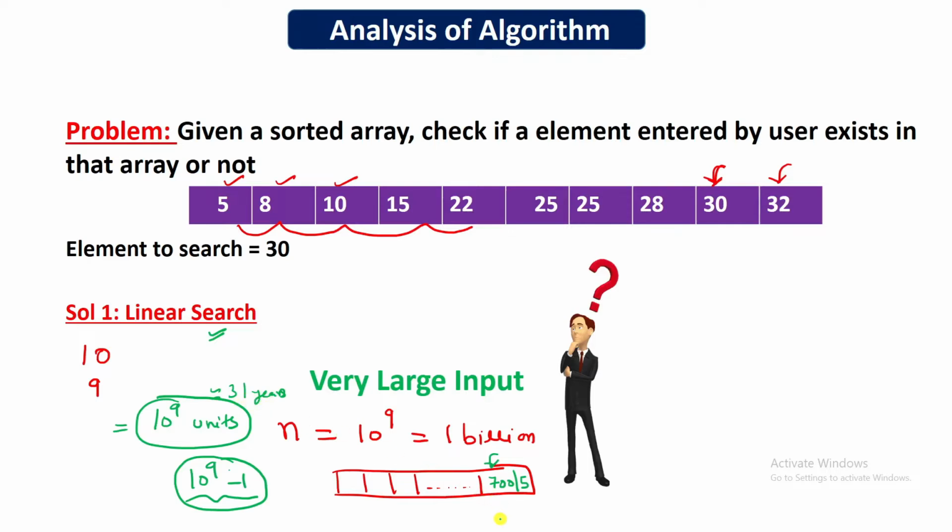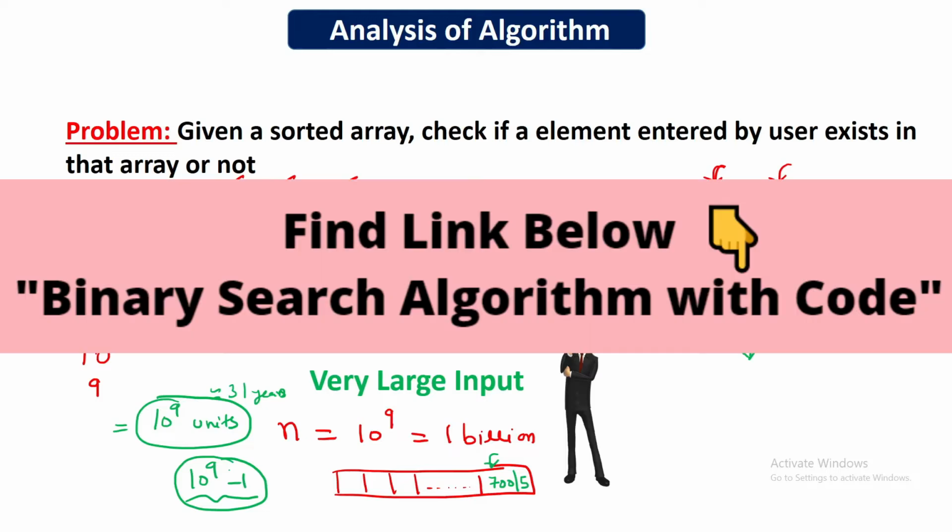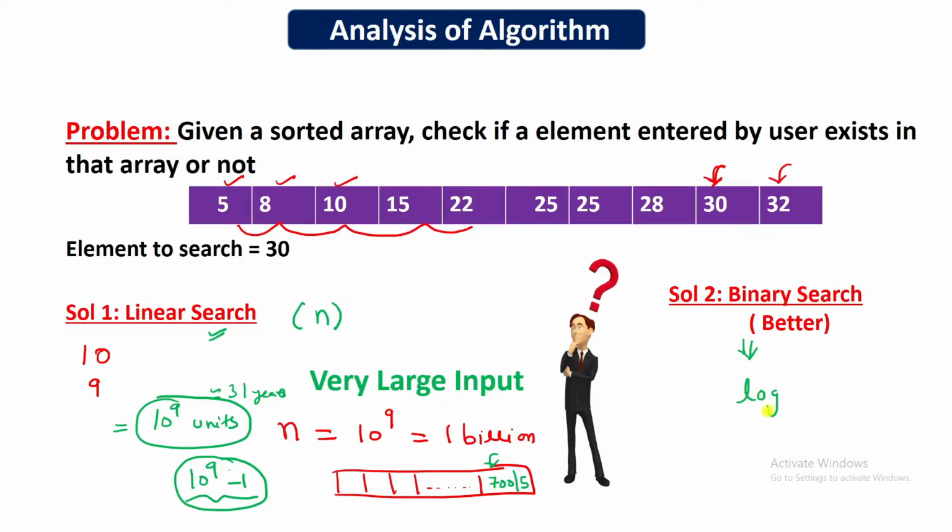So you want to know, is there any good algorithm which can take less time than this linear search for a large input? You will say, yes, there is one algorithm, that is binary search. I hope some of you have heard about this binary search algorithm. I will tell you in a later video how this algorithm actually works. Basically, this algorithm takes a lesser number of steps to give you the output. Linear search takes n steps to tell you whether your element is present in the array or not, but binary search takes log n steps, where n is the size of this array.